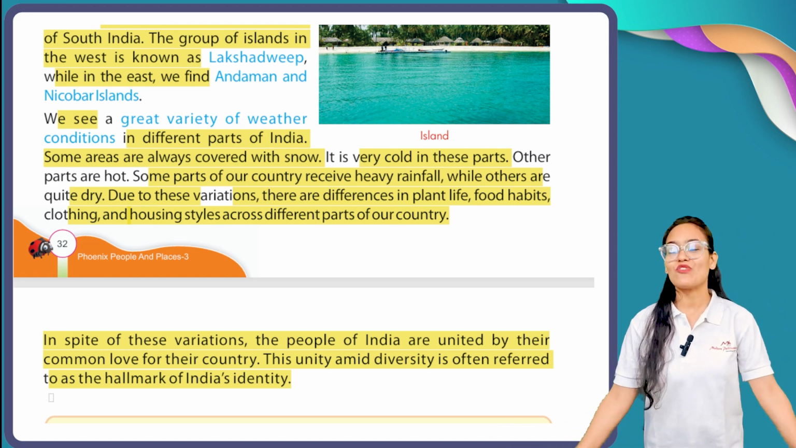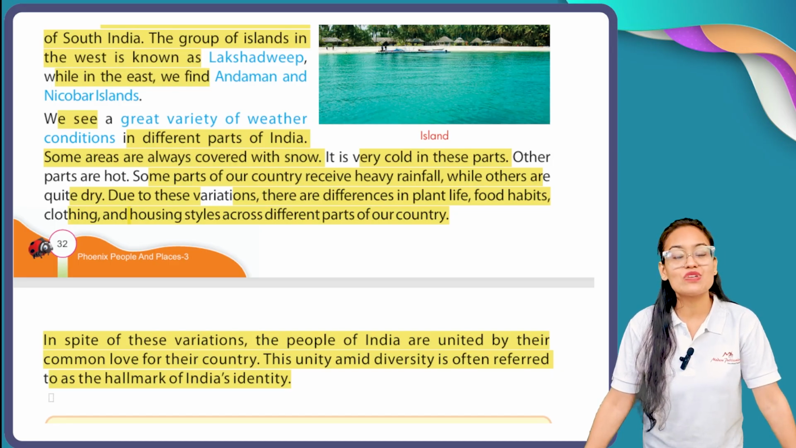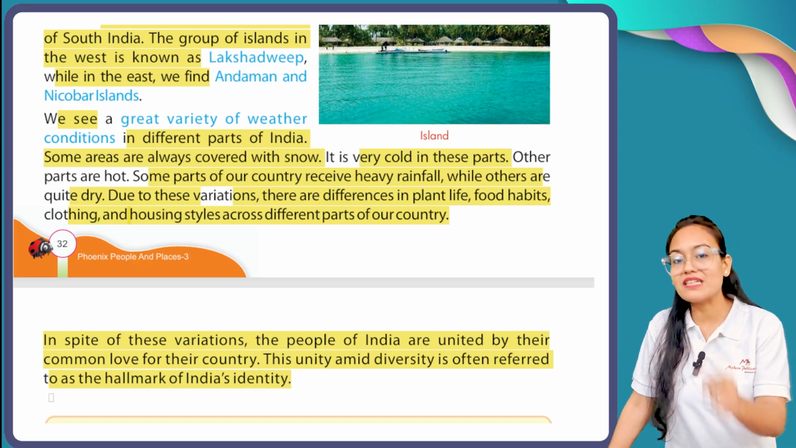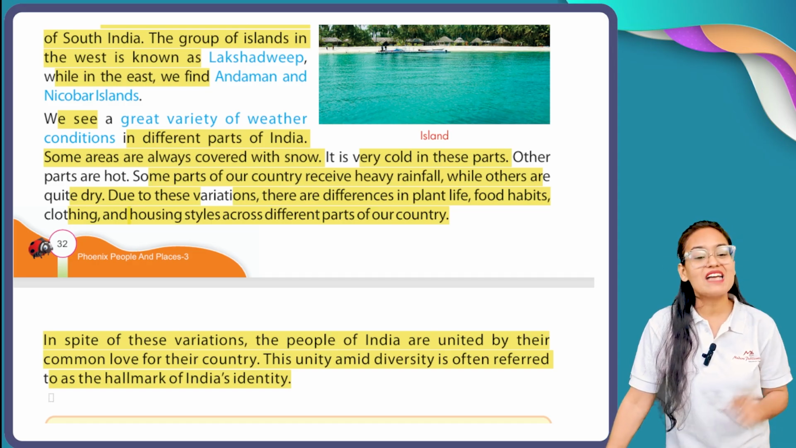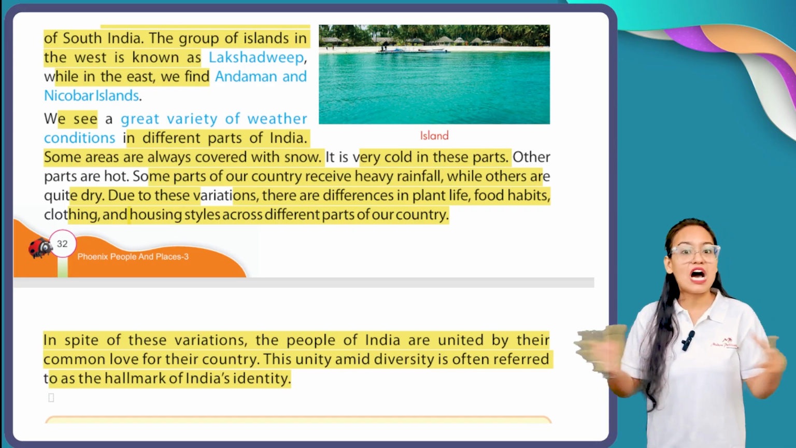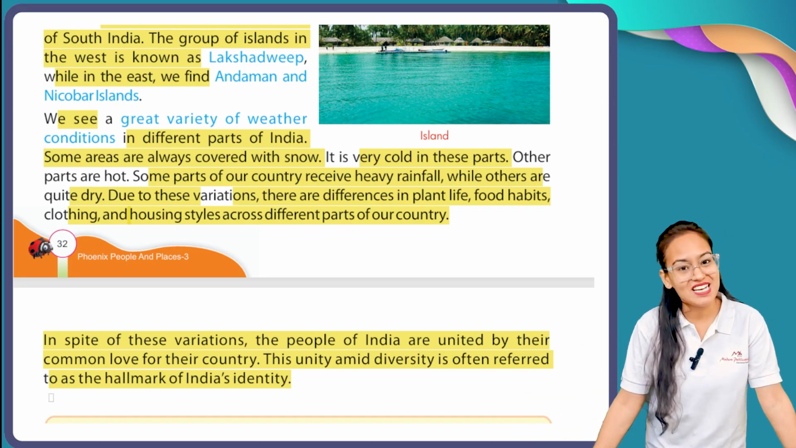So this is all for this chapter. Now, my dear students, here your work begins. Go thoroughly through this chapter and complete the exercises. And revise all these topics, because this is all about in how many parts our country India is divided.